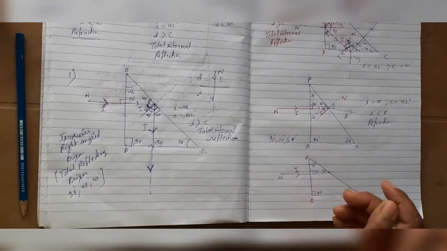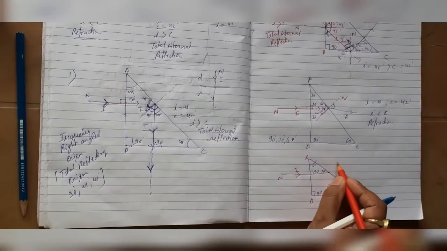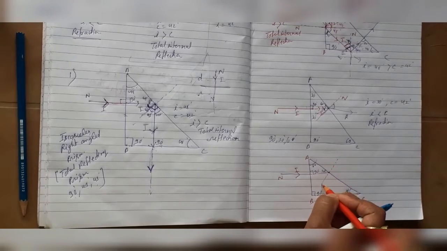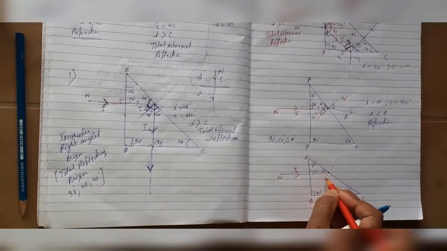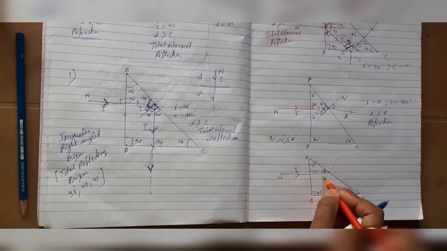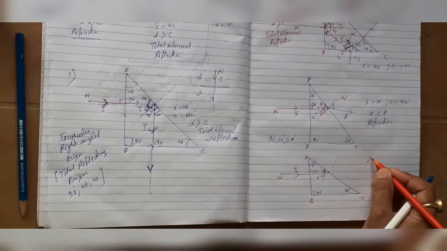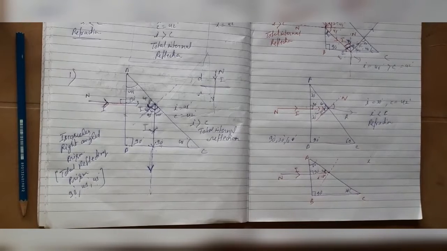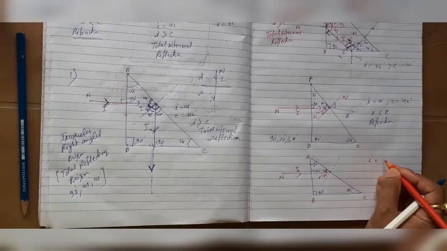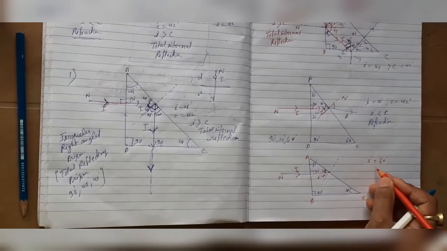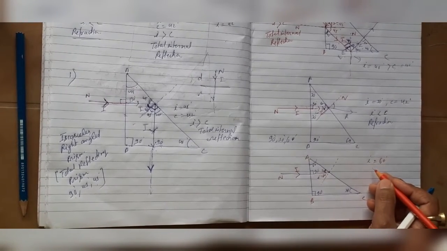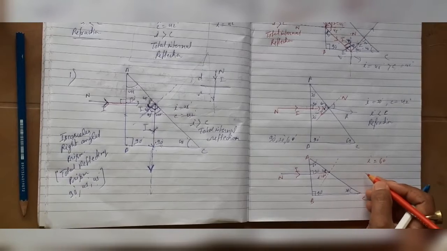Okay, and at surface AC, if I am going to draw a normal, say this is the normal, it means total angle is 90 degree, out of which this is 30 degree, so angle I is equals to what? It is 60 degree. Then what happened? As we found that in this type of prism also we can see reflection. This is that special case.